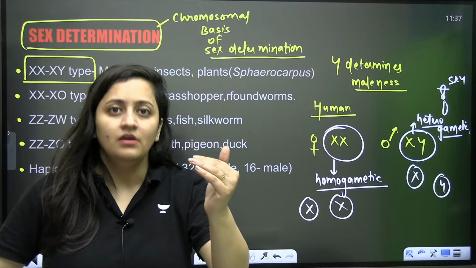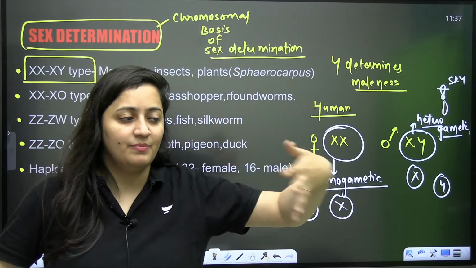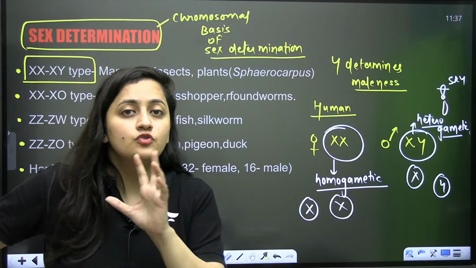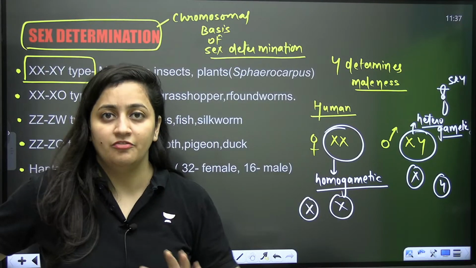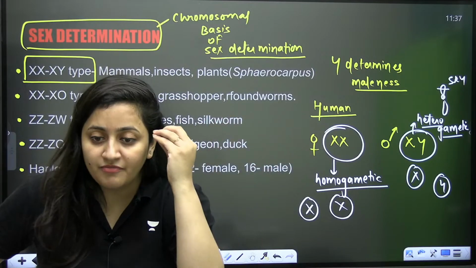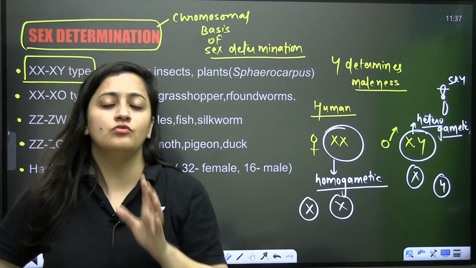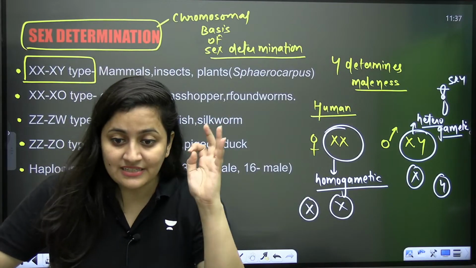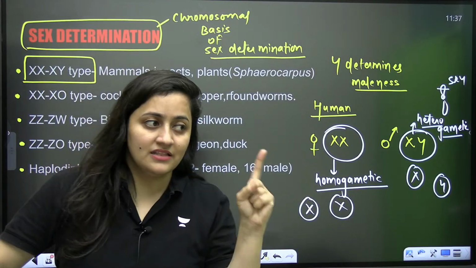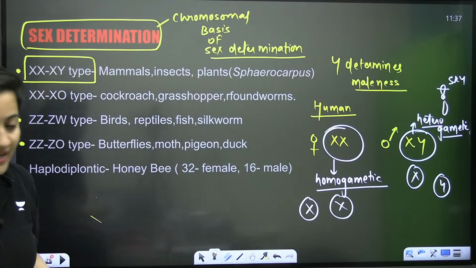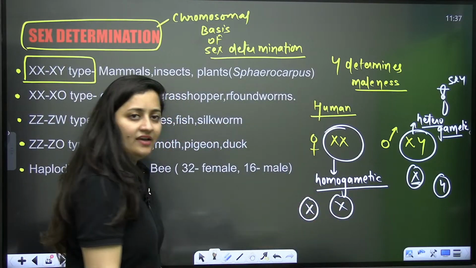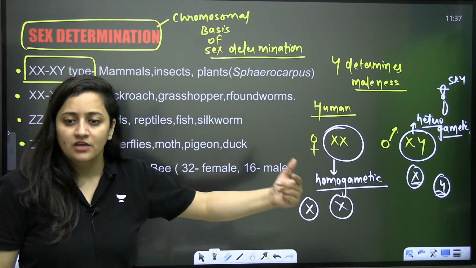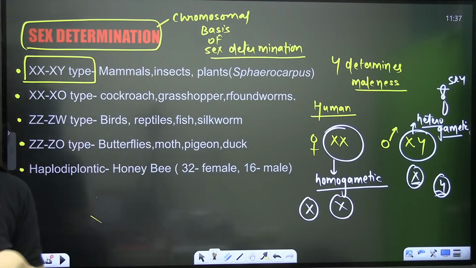Earlier, when female feticide was widespread, females were blamed for having a girl child, that they were not able to give birth to a male. But it doesn't depend upon the female gamete. Both females form the same kind of gametes, with the X chromosome only. It is the male gamete which decides the sex of the baby, whether there will be a male child or a female child. If the male gamete is X, the female already has X, so XX means a daughter. If the male gamete is Y, the female has X only, so it will form a male child. So it depends upon the male.